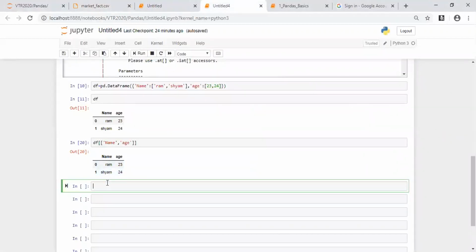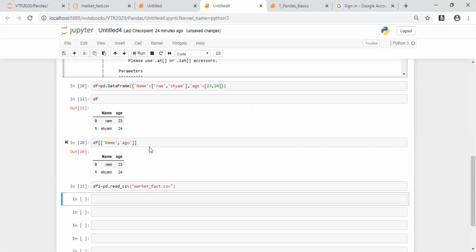I create a data frame called df1. I say df1 is equal to pd.read_csv, then open the bracket and write marketfact.csv. Are you with me? Yes, sir. read_csv, marketfact.csv, then I run this. Automatically, whatever data marketfact.csv has will be stored in df1.